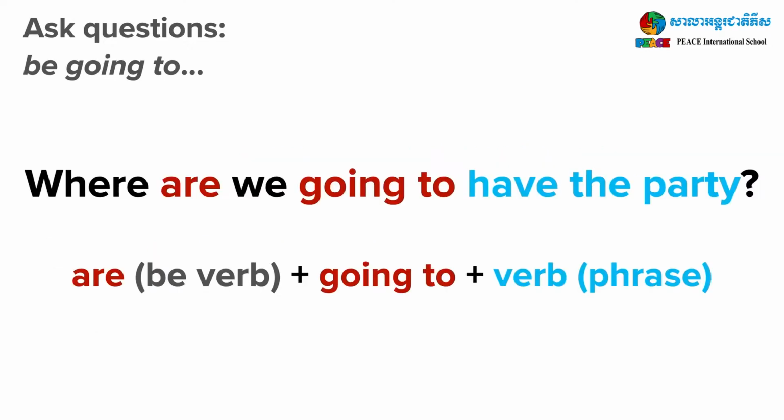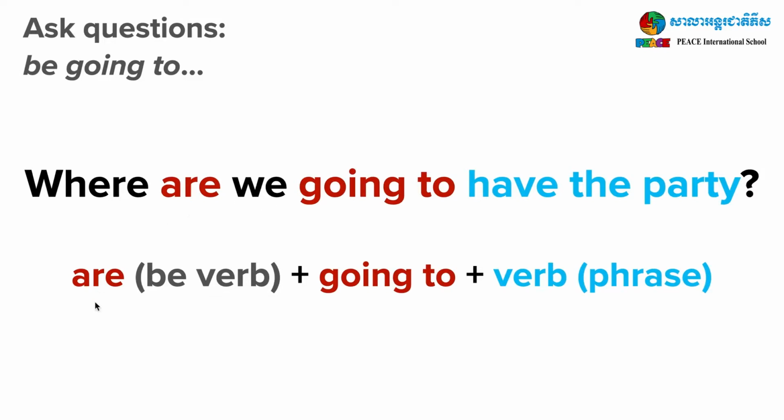Let's ask one more question using where plus be going to. Where are we going to have the party? Question word where, and the subject is we.